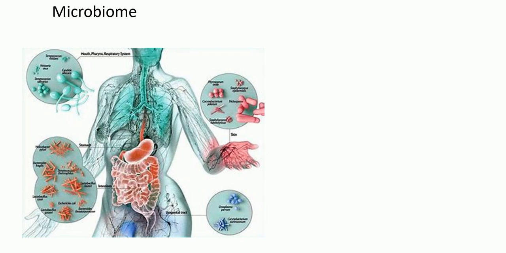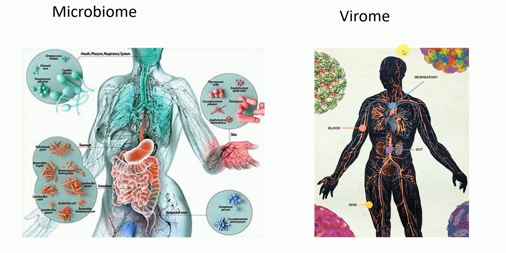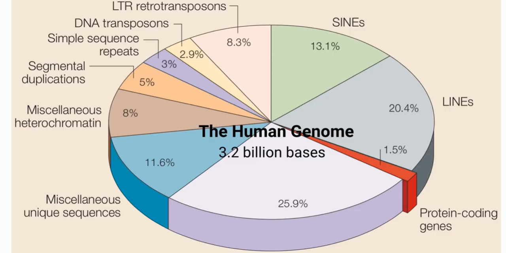So like we have a microbiome, similarly we have a virome. Virome means that we also have virus particles in different organ systems. Let's say in the skin we have some viruses, in the gut we have some viruses, in the blood, and in the respiratory tract. So like the microbiome, we also have a virome. So virus particles are in every different organ system of our body. Okay, that is the concept of the virome. So now I said that we all are infected with viruses, and some viruses live with us forever.